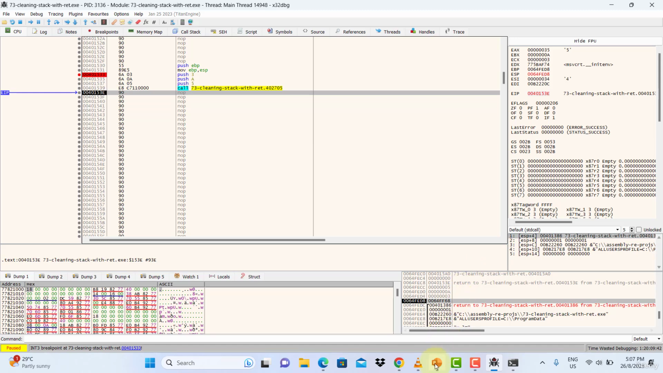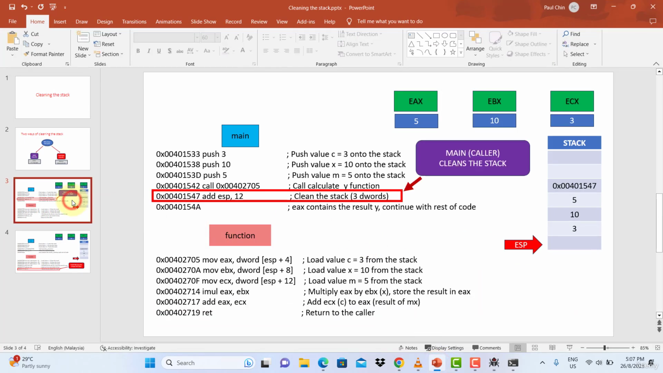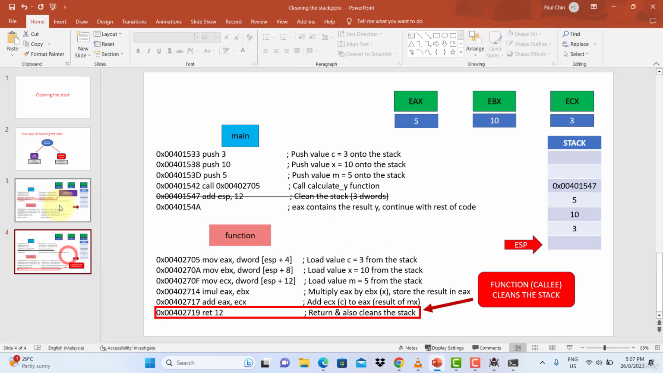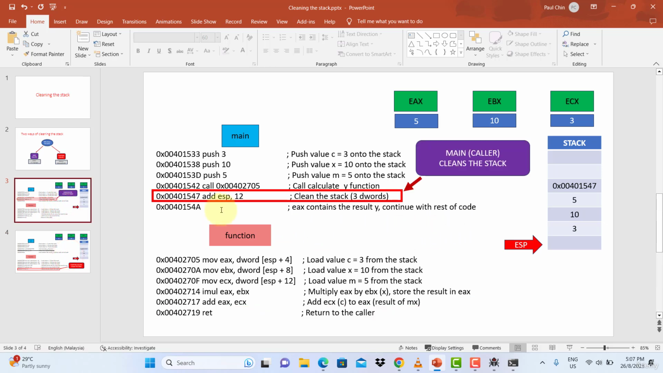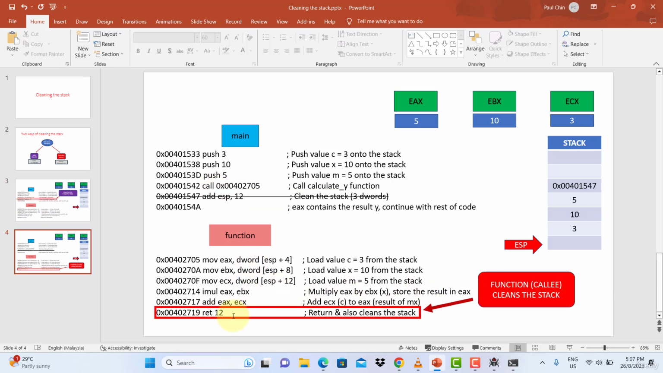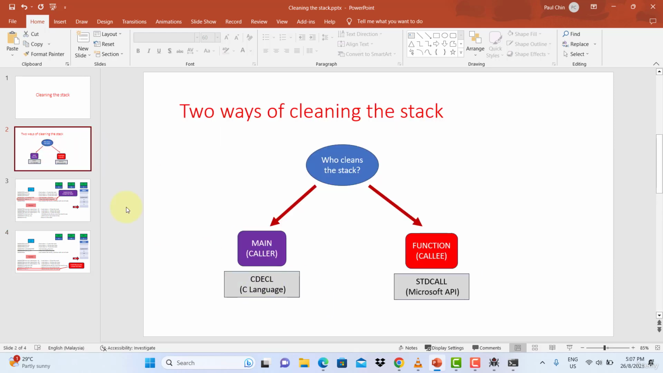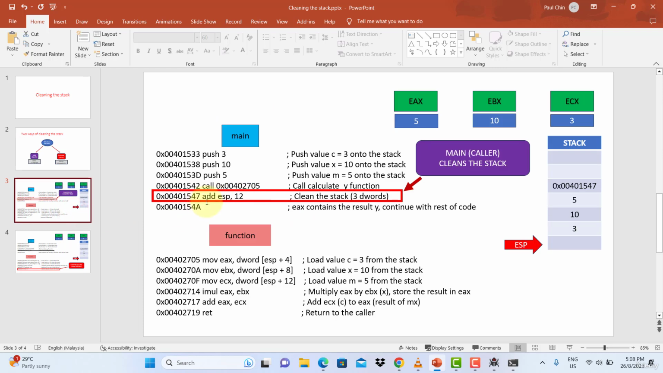So this is how you can clean the stack, and you should know both methods of how stacks are being cleaned. It is important to know this so that you will not be confused as to why sometimes you see this add ESP 12 but sometimes you don't see it. If you don't see this line after the call, it means that it is using the standard call convention where the child function cleans the stack. If you see an add ESP after a call, it means that it is using the CDECL convention, where it is the caller who cleans the stack.